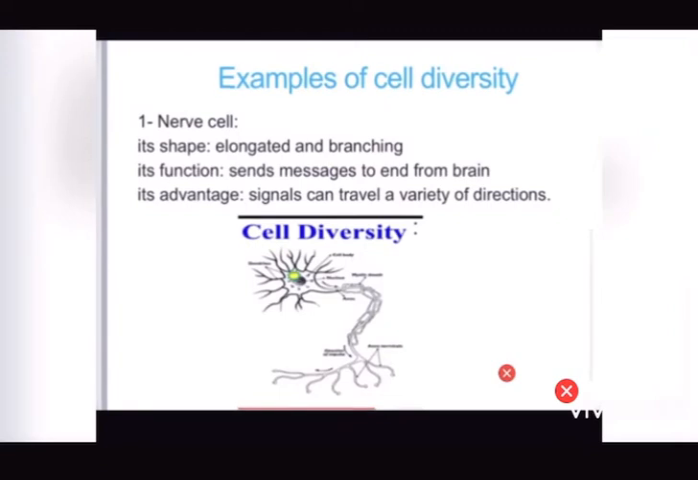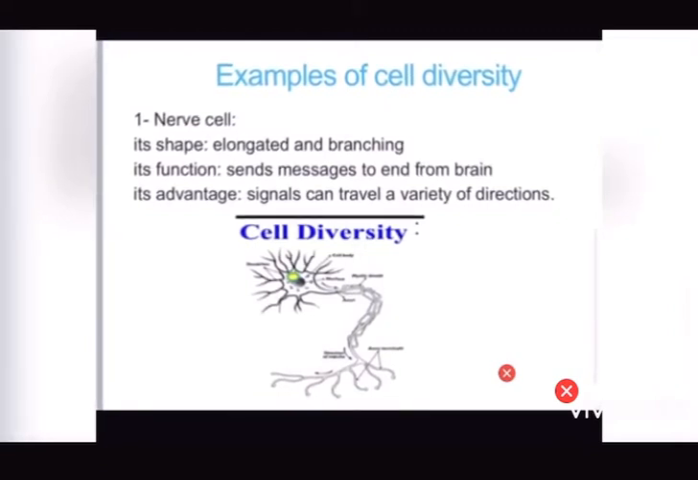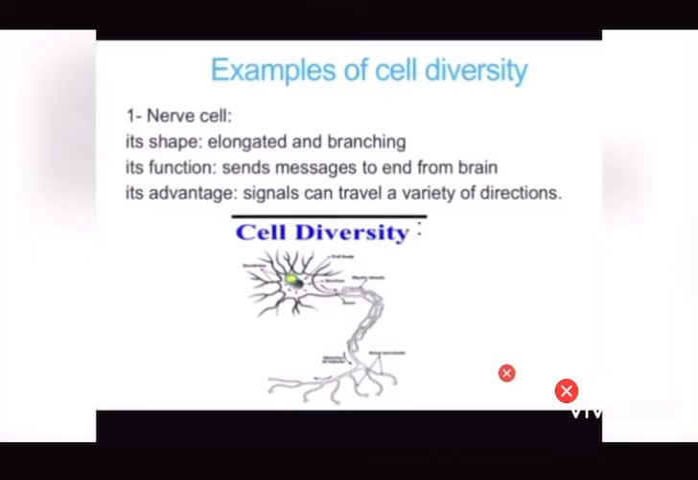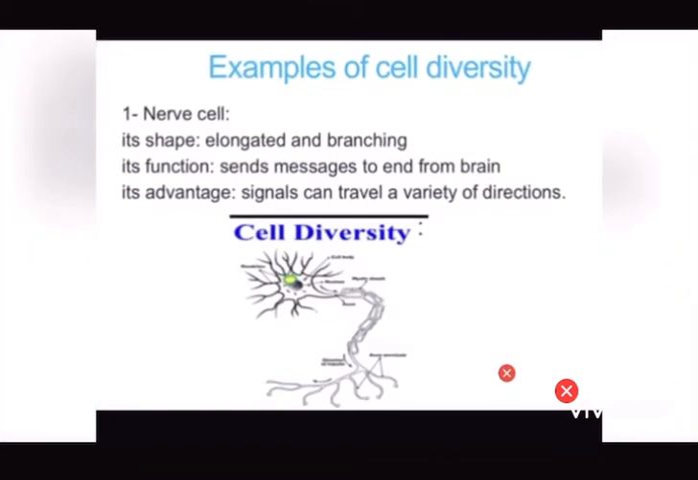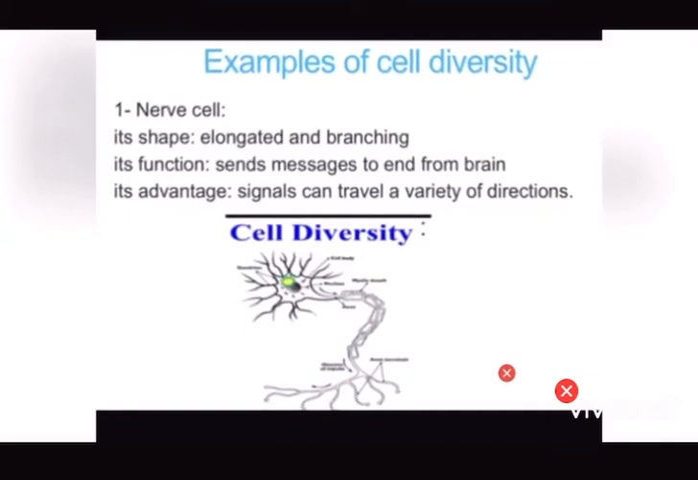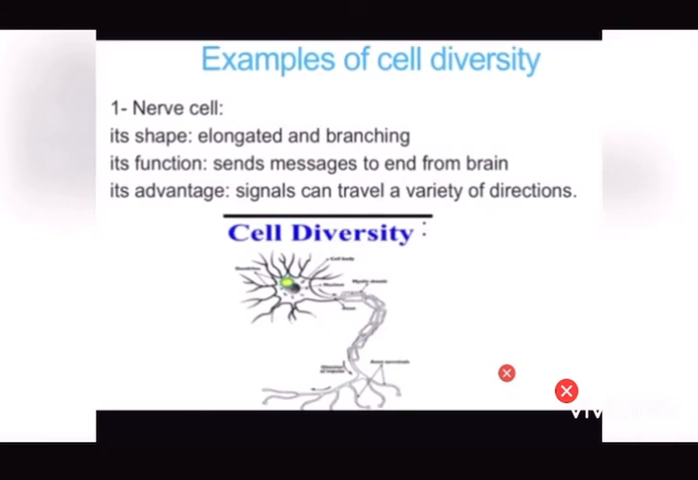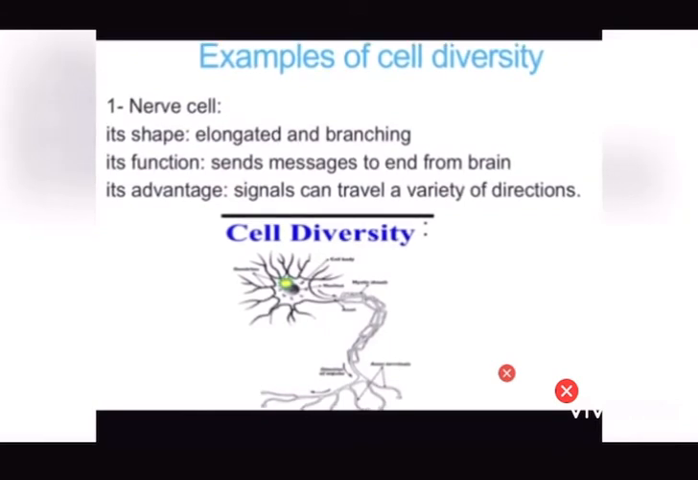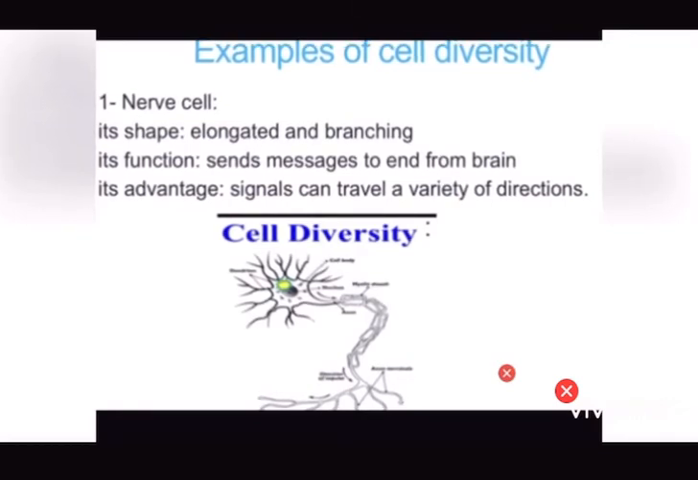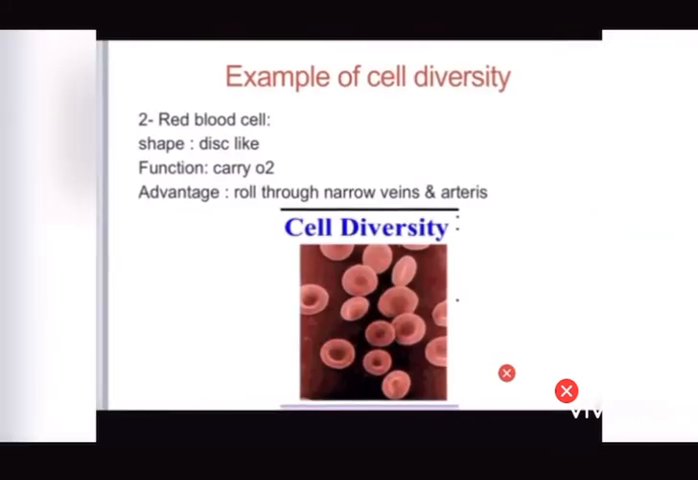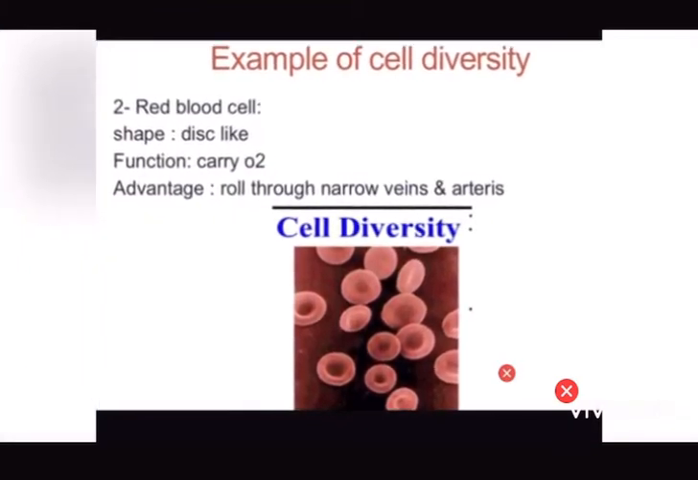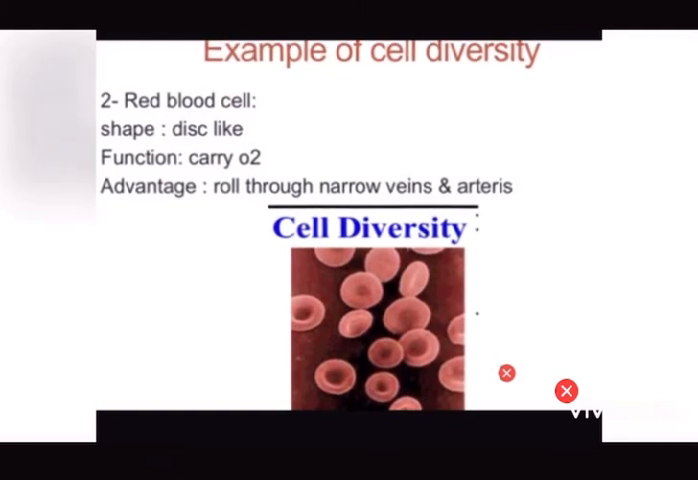But now we are going to talk about the nerve cell, its shape, its function, and its advantage. Its shape is elongated and branching. Its function is that it sends messages to and from the brain. Its advantage is that signals can travel in a variety of directions, and we have a photo of the nerve cell. Then we are going to take the red blood cell. The shape is disc-like, and the function is to carry O2. The advantage is that it can roll through narrow veins and arteries. And we are going to have a picture of red blood cells.